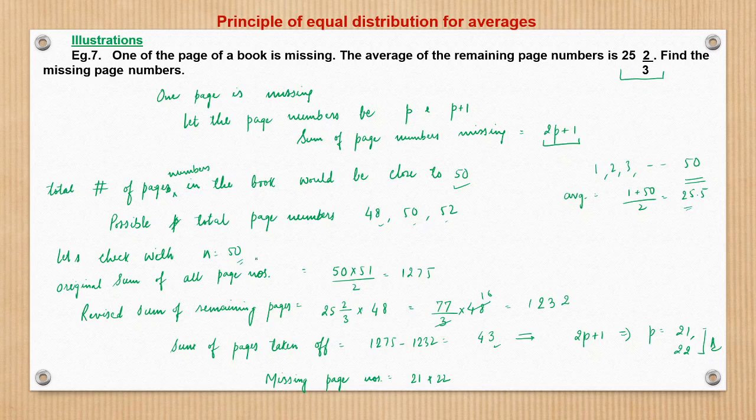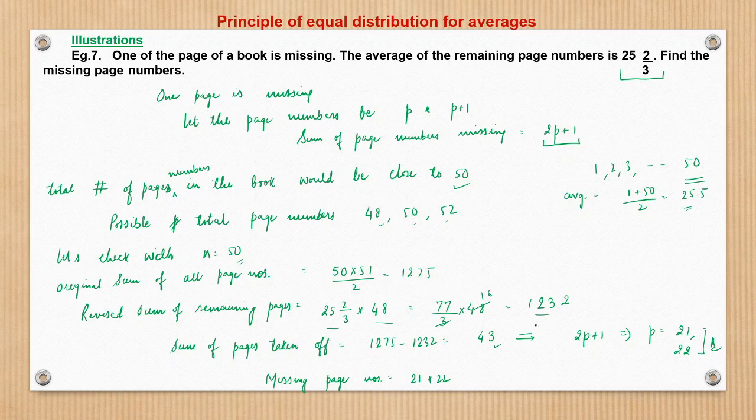We started with n is equal to 50. We saw that if n is equal to 50, the summation of all the initial page numbers would have been 1275, right? And the revised sum of remaining pages is what? 25 2 by 3 into 48. This is the average, and this is the total number of page numbers. We get 1232.